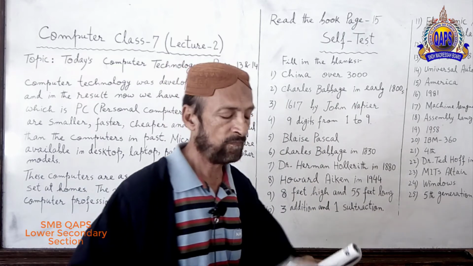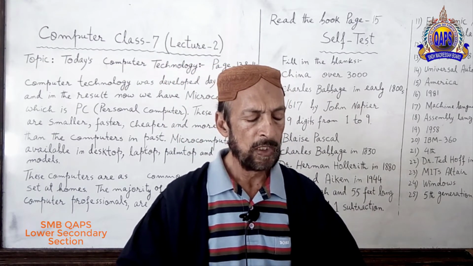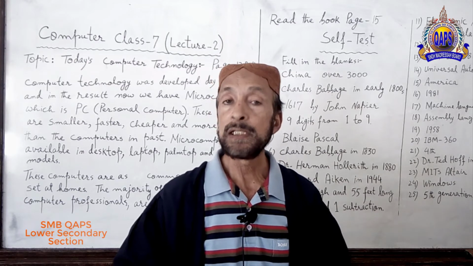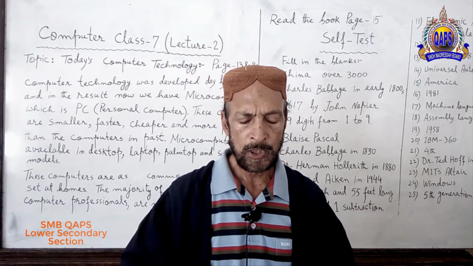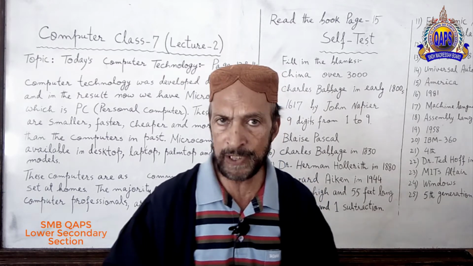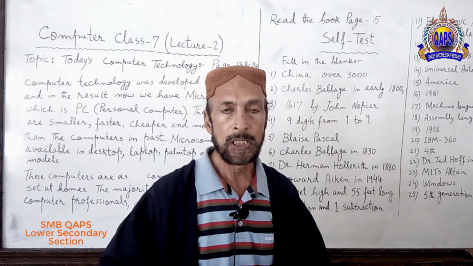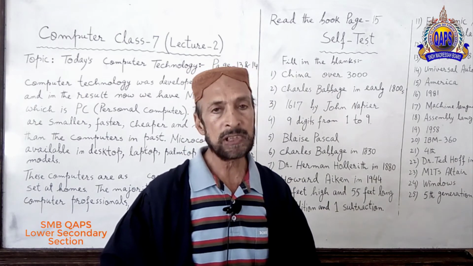Number 3. Napier rods were invented in dash by John Napier. The answer will be 1617 by John Napier.